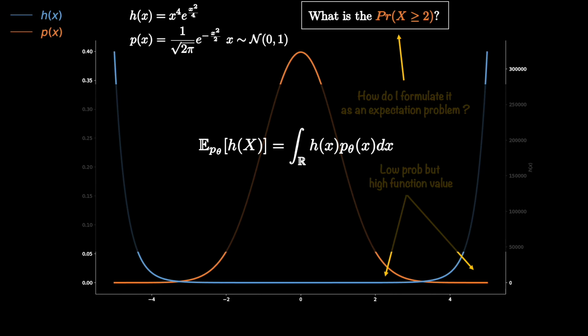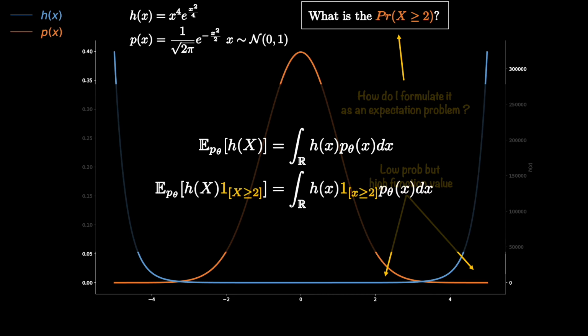Here is how we write expectations generally. As per our problem, we should care only for samples that have values greater than or equal to 2. In other words, we should find a way to exclude the rest of the samples, that is, samples with values less than 2. And the way we generally indicate this mathematically or notationally is by making use of an indicator function. An indicator function essentially evaluates to 1 if the constraint is satisfied and 0 otherwise. When implementing using a programming language, you can either modify the h of x or simply multiply the result by an additional function that returns 0 when the constraint is not met. And doing this still keeps our expectation formulation intact.